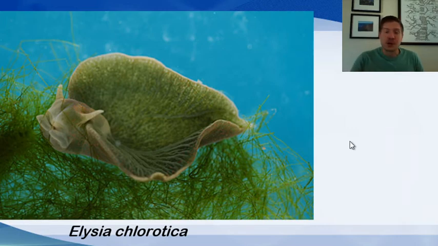A really interesting organism here is this type of sea slug called Elysia chlorotica. This slug has a unique ability in that when it consumes algae, it can actually incorporate the algae's chloroplasts into its body, and then it can perform photosynthesis like a plant.